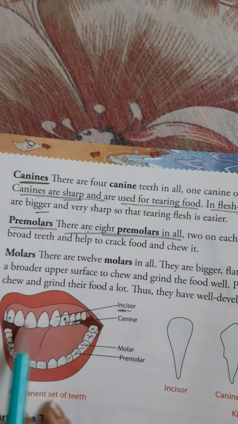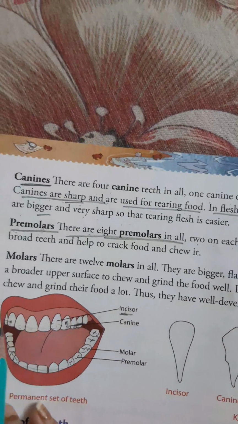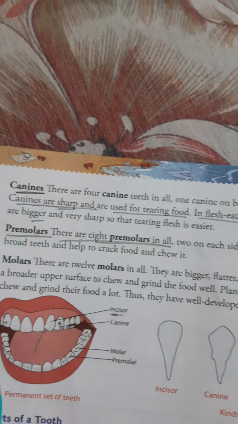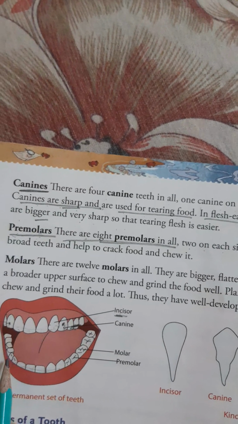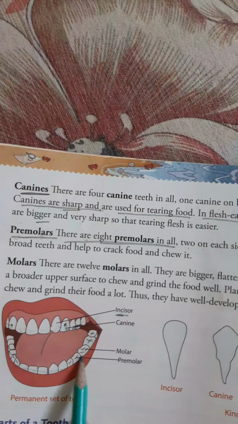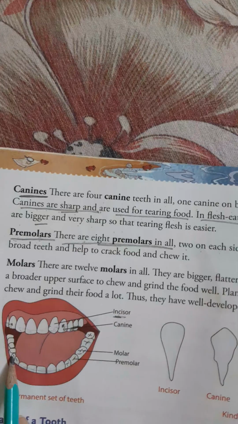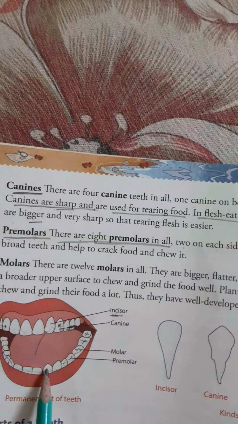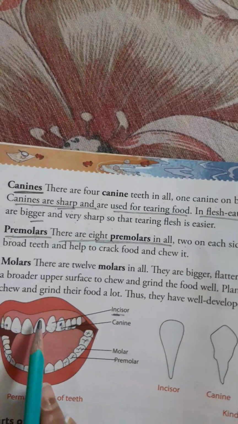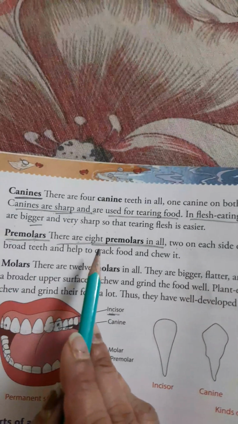So in the upper jaw, how many premolars are present? 2 and 2, 4. In the lower jaw, similarly, beside canine, 2 premolars on this side, 2 premolars on this side. So total again 4 in lower jaw. So 4 and 4. How many premolars? 8 premolars.